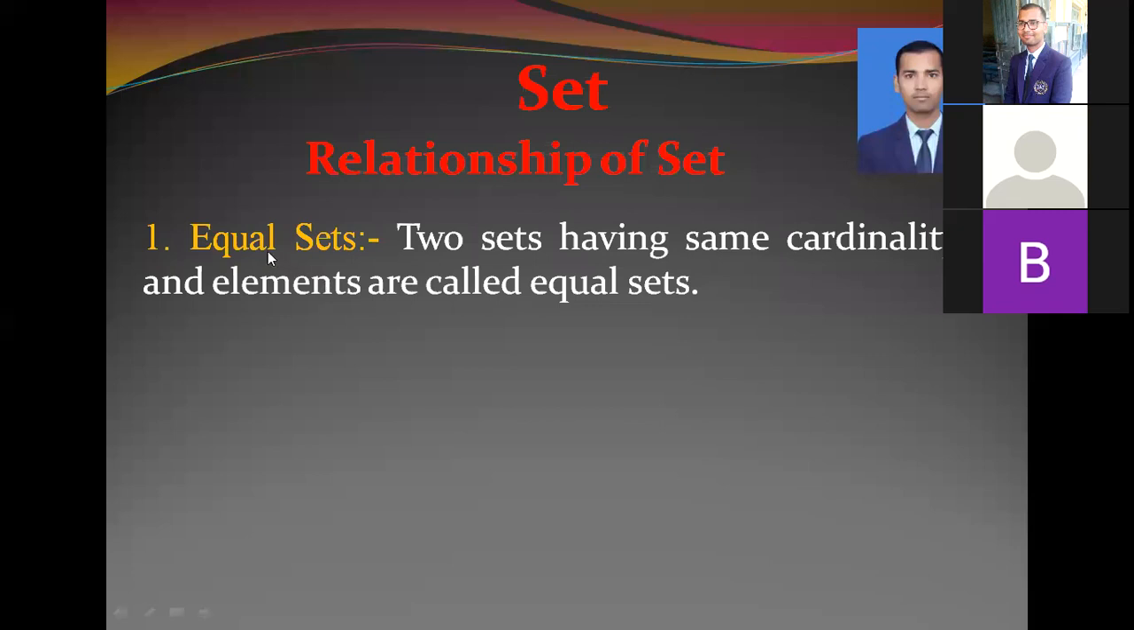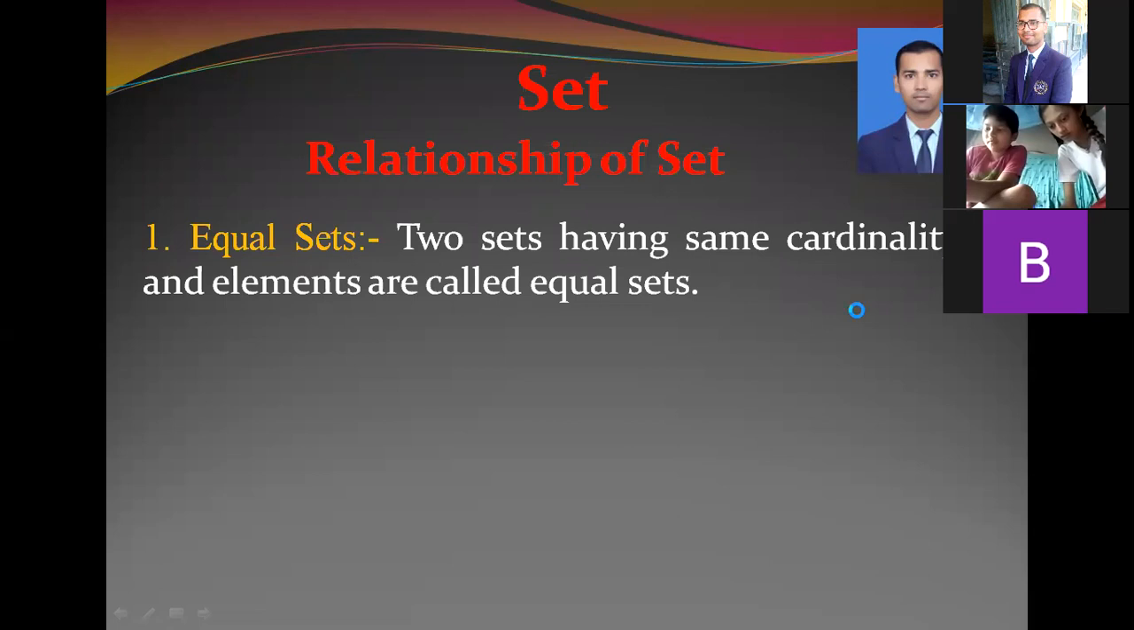So for equal sets, two sets having the same cardinality, as we have learned about cardinality, and the same elements are called equal sets. If two sets have the same cardinality, that means they have the same number of elements. And if they have the same elements, then they are known as equal sets.